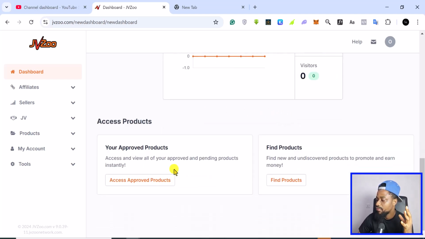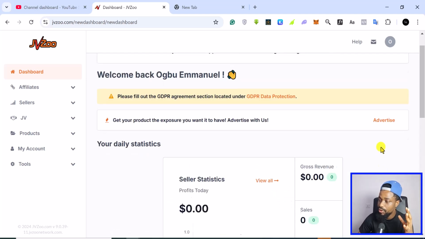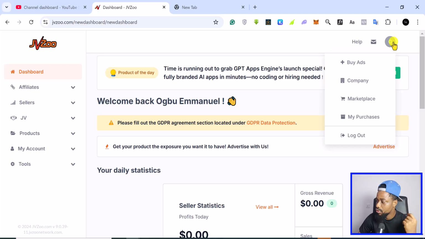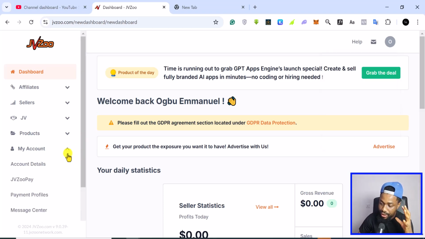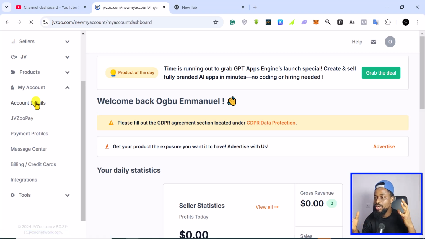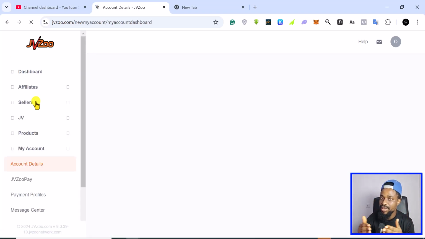This is where you see all your approved products, and then you find products that you can join. The first thing, of course, is to add your payment method, because we want to make sure that how we can withdraw our money is covered. Withdrawing on this website is slightly easy, because you have the option to use different kinds of payment options.